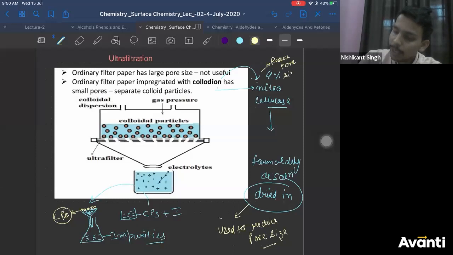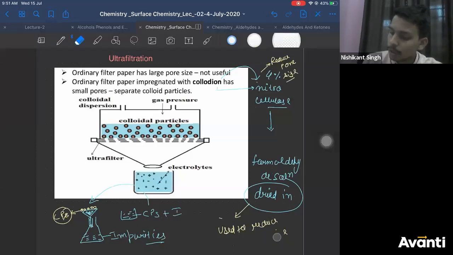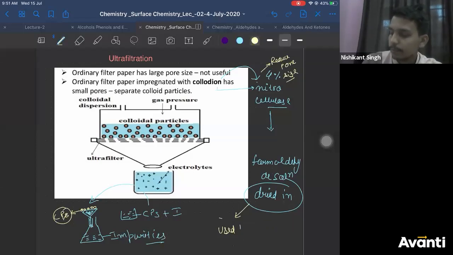If they ask separately, ideally they should not, but in case, it's used to reduce pore size, and formaldehyde is used to harden the paper, to increase the hardness of the paper. Right? So this is basically ultra filtration.